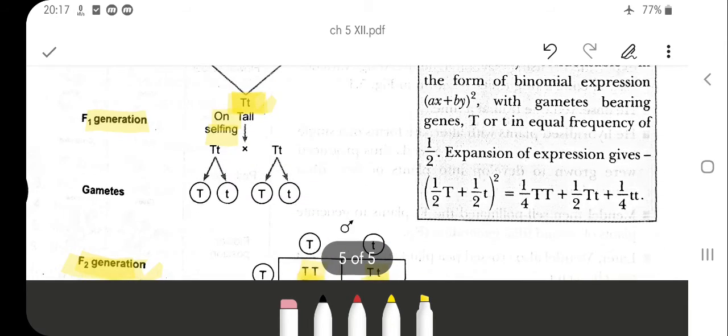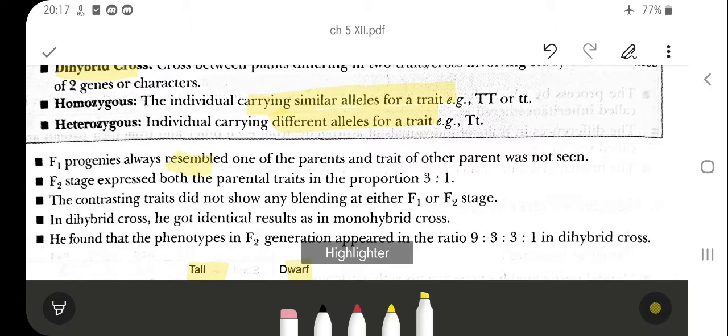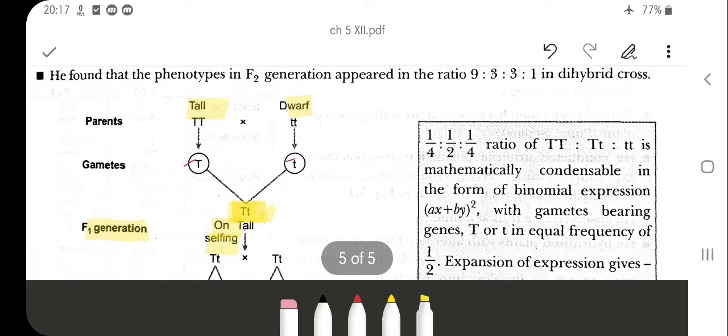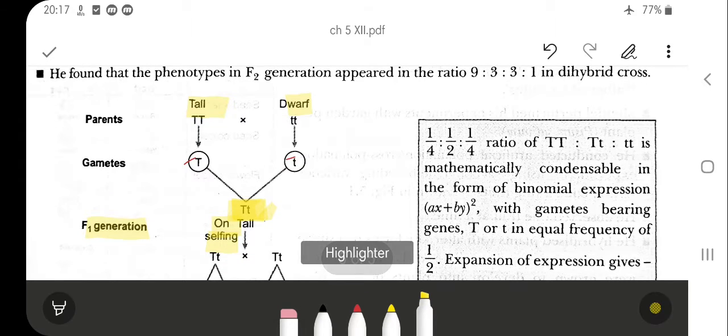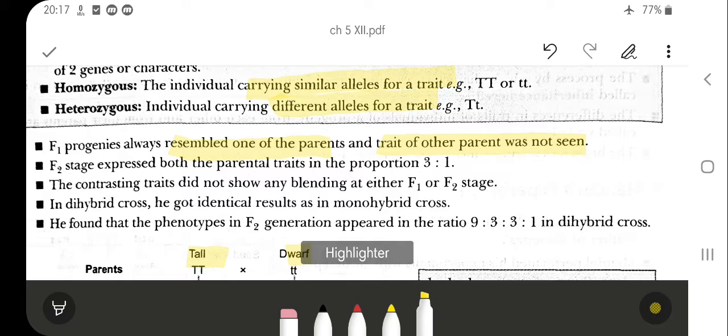So the observations he made: the F1 progeny resemble only one of the parents and the trait of the other parent is not seen. Either the tall or the dwarf, out of two traits, only one is observed in the F1 generation. And the second observation, in F2 both the parental traits are there, in the ratio of 3:1.